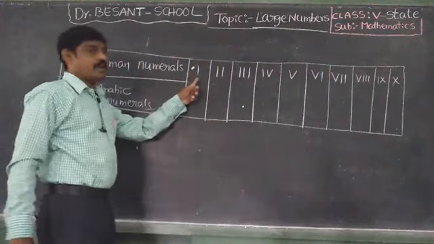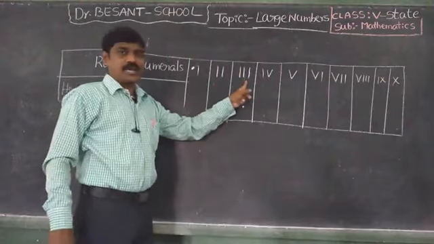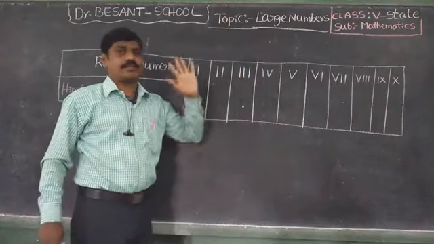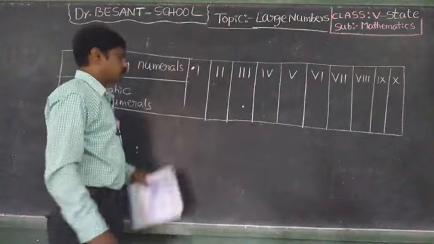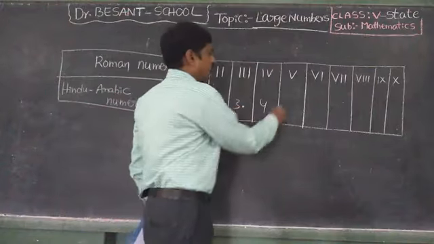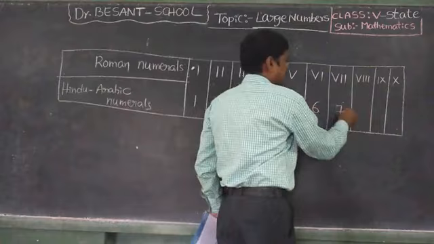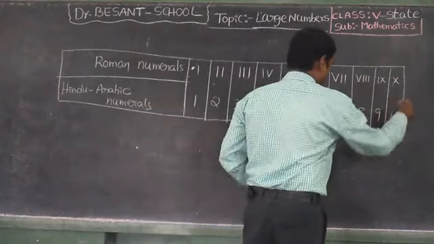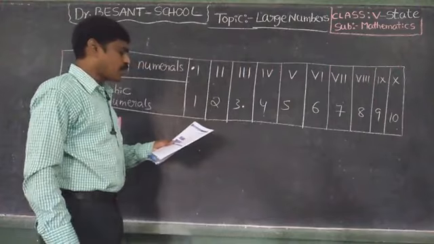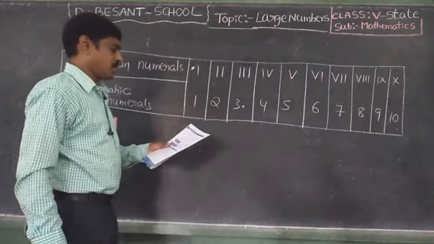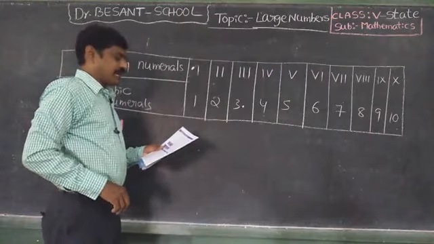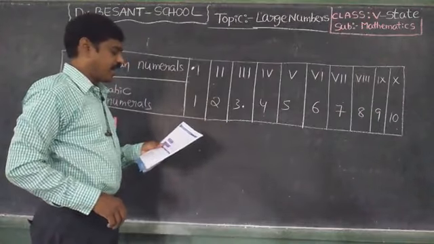So the Hindu Arabic numbers are 1, 2, 3, 4, 5, 6, 7, 8, 9, 10. Okay. So what about the Roman numbers? Like I, V, X, L, C, D and M.